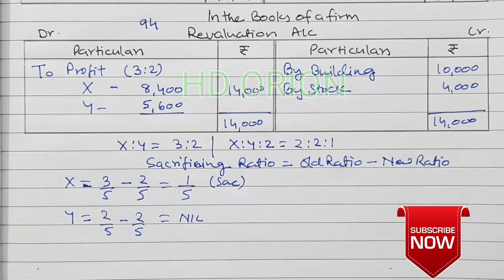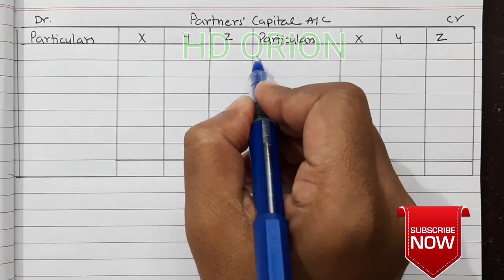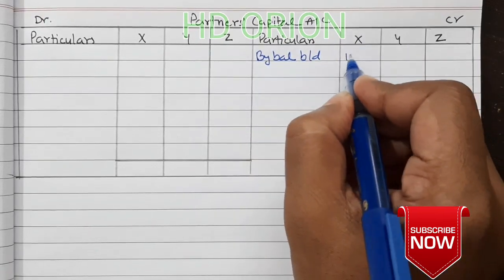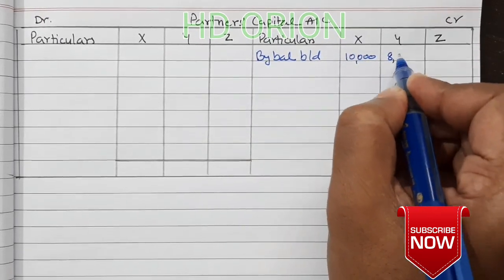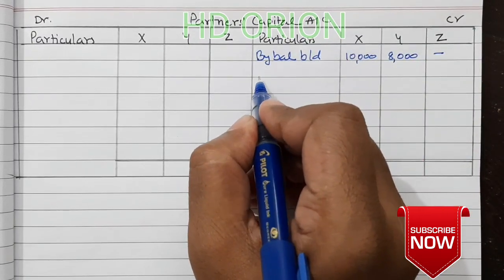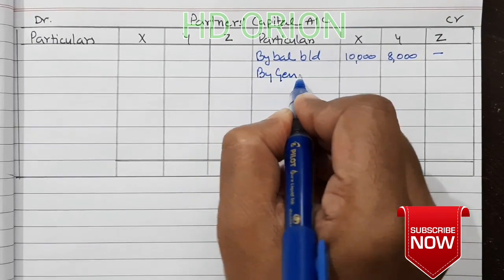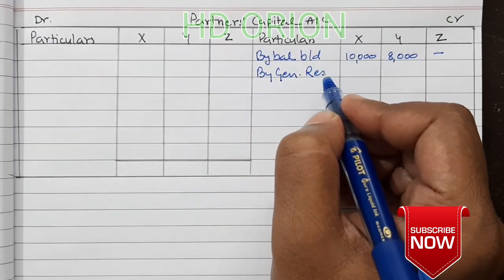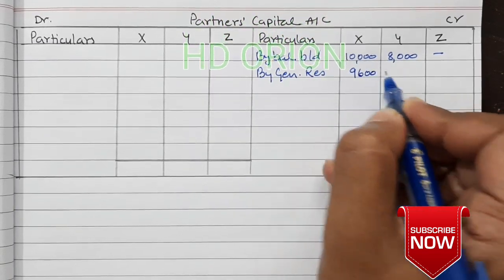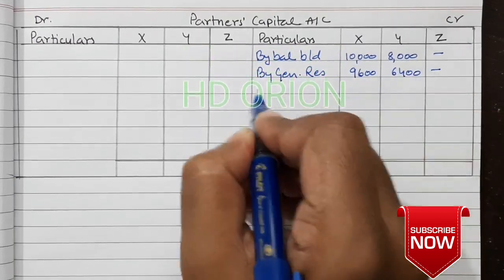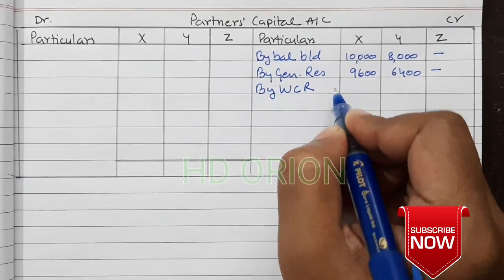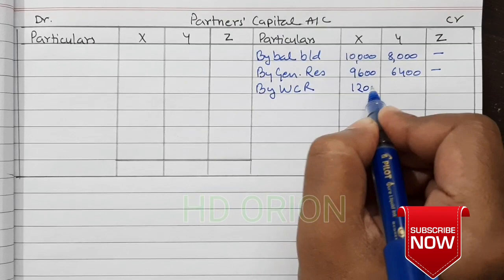Let us see the capital account now. So by balance brought down 10,000 and 8,000. Then by general reserve 16,000 in old ratio, that is 3:2. So 9,600 and 6,400. Then by workman compensation reserve, only 2,000 will be shared.